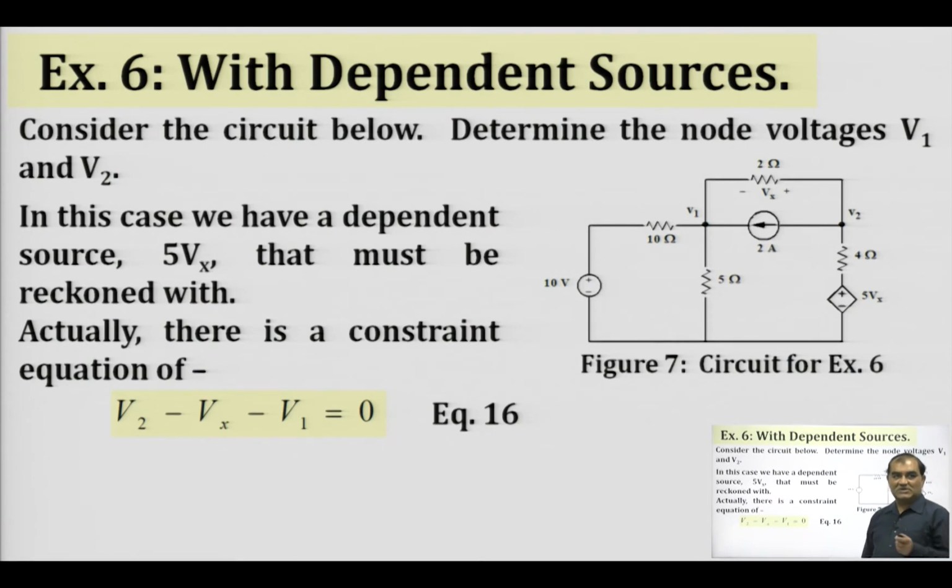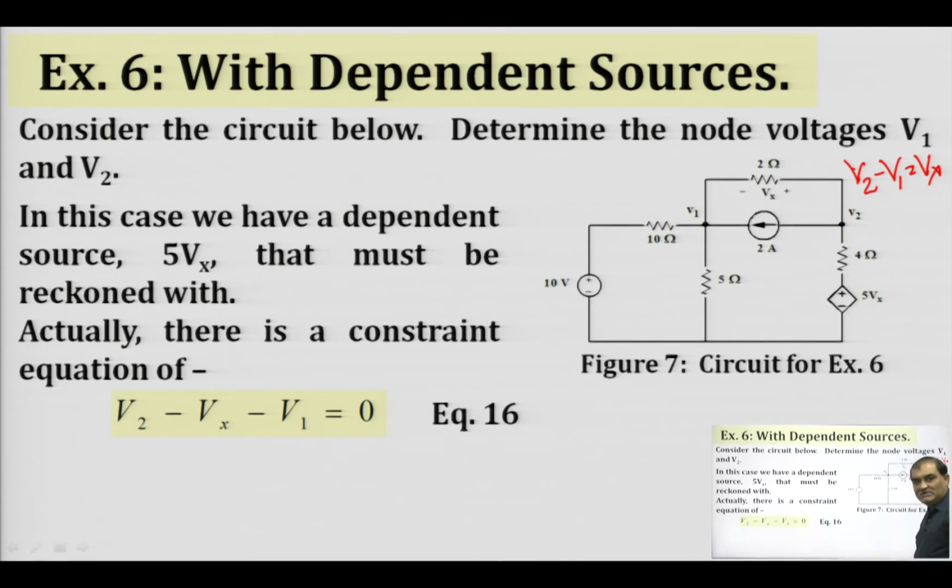Now, another problem can be solved by this. Similarly, if you look at this particular circuit, then we have the constraint equation, that is V2 minus V1 equals V x. So, if we write it down here, it will be V2 minus V1 equals V x.